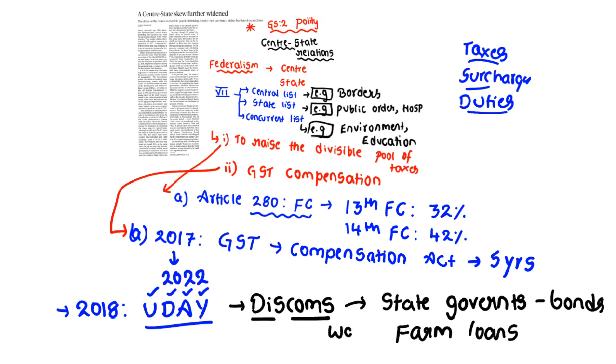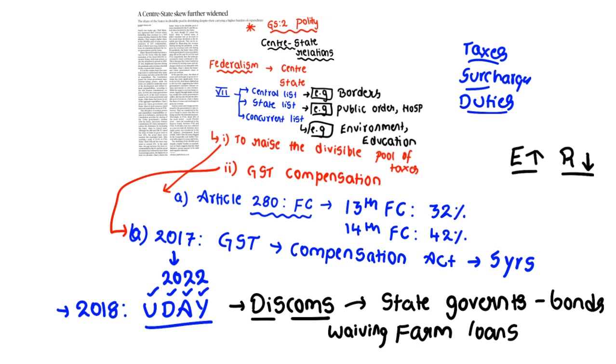What they are doing? They are waiving the farm loans, and they also got increased expenses during COVID-19. Clear? So right now they are saying that our expenses are going up, but our revenue, because of COVID and many issues, has come down. So it is ultimately the responsibility of the center to take care of everything. Clear? So these are the words of the state governments.